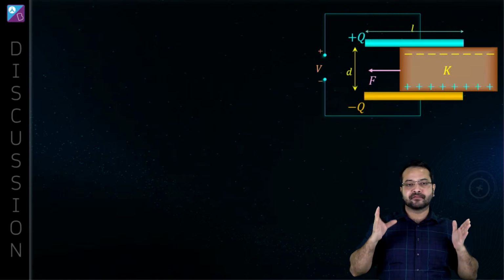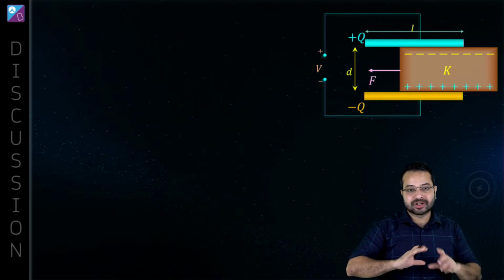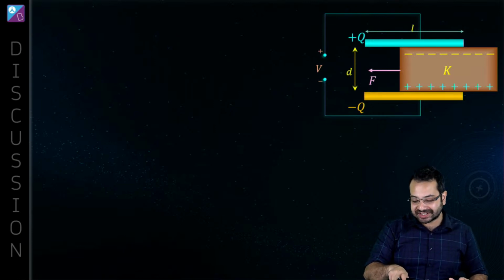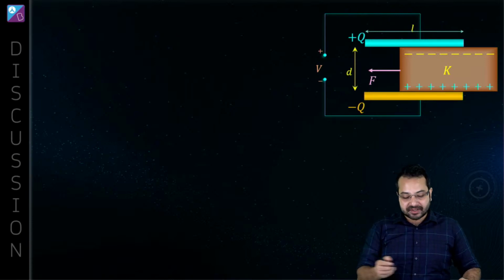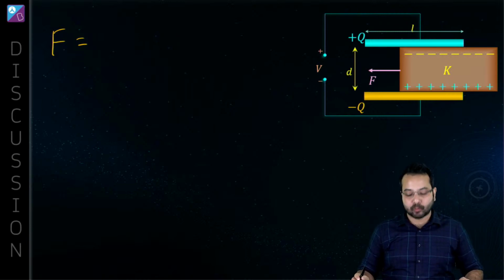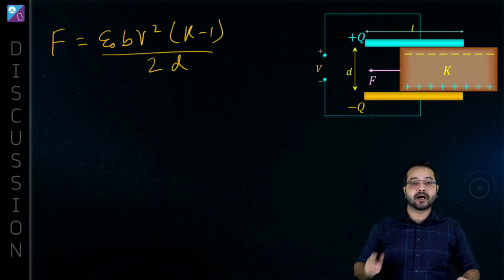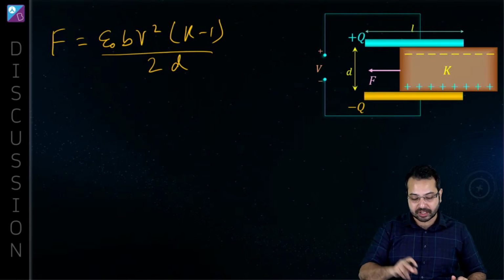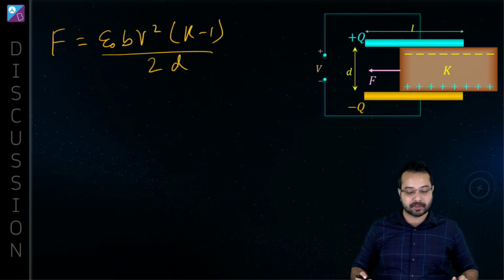I don't have the time for the derivation, but I'm going to give you the result. You can always go back and see the derivation. Now, if we have a dielectric inside a capacitor, then there is a constant force on it. This constant force is epsilon naught B V square into (K minus 1) upon 2D. I'll ask you to go back and revise this concept and see how it was derived.